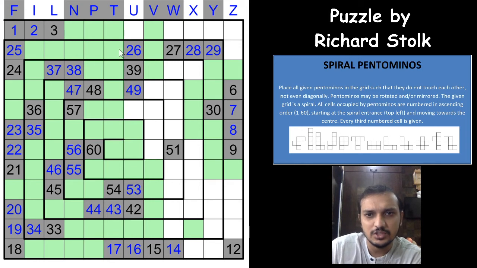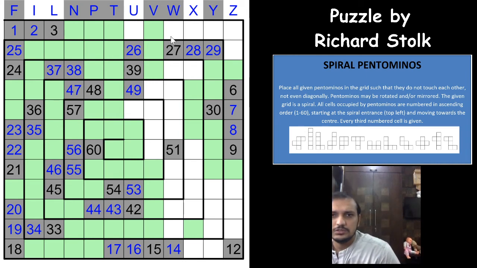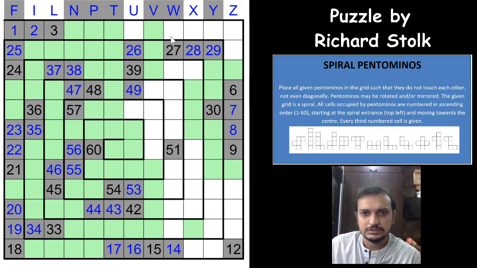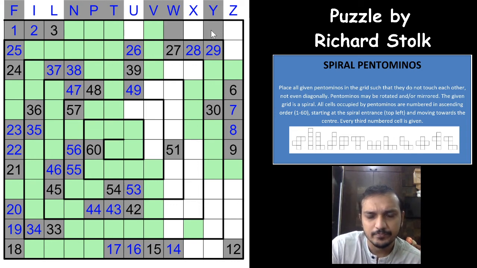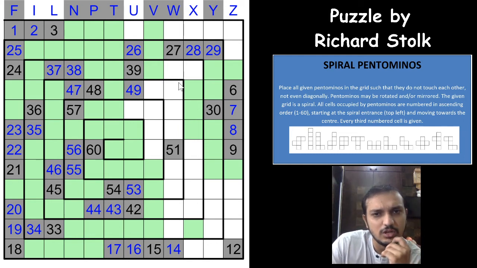So this can still be an X pentomino, and okay, this can still be a U pentomino here. A Z as well. Okay, where else can you have a U pentomino?